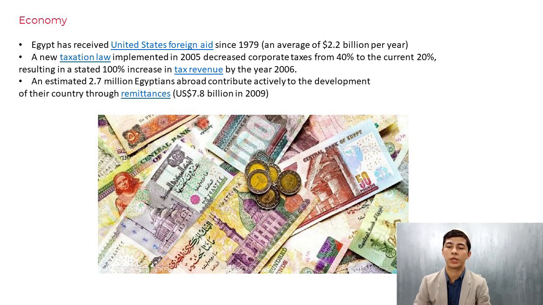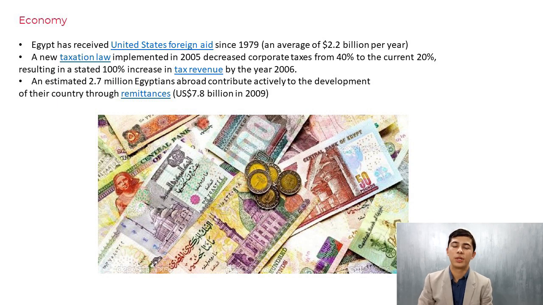Egypt has received United States foreign aid since 1979, an average of $2.2 billion per year. And a new taxation law implemented in 2005 decreased corporate taxes from 40% to the current 20%, resulting in a 100% increase in tax revenue by the year 2006. An estimated 2.7 million Egyptians abroad contribute actively to the development of their country through remittances.